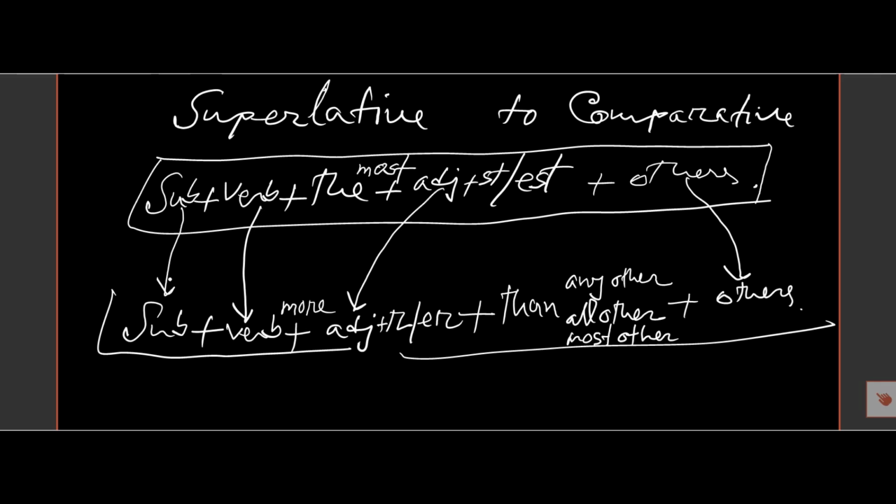The subject will be the same, the verb will be here, then after the verb the adjective will be here, and removing the EST we will add R or ER after the adjective, or if there is most we will put more before the adjective.